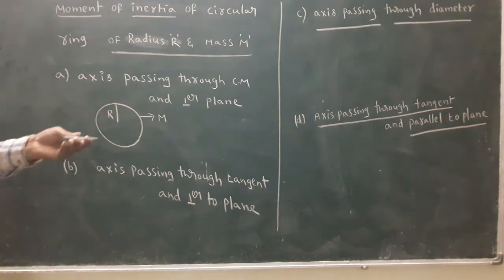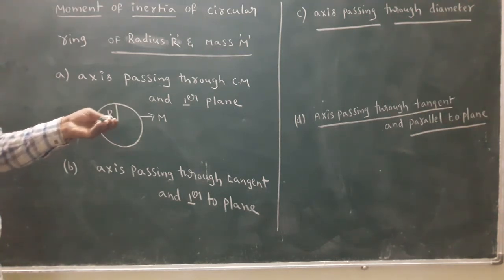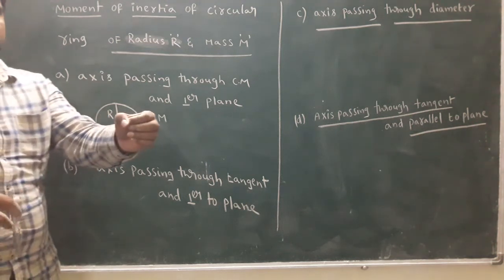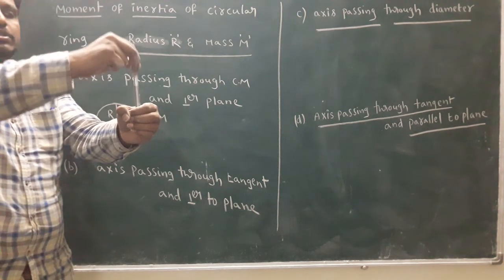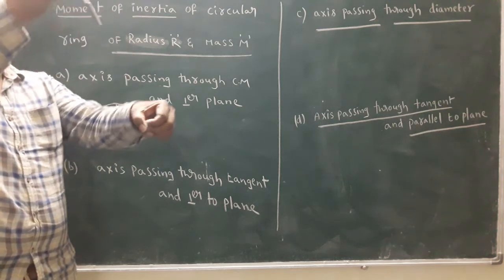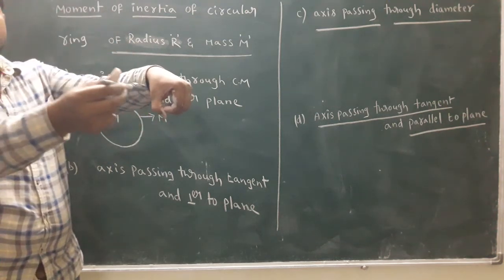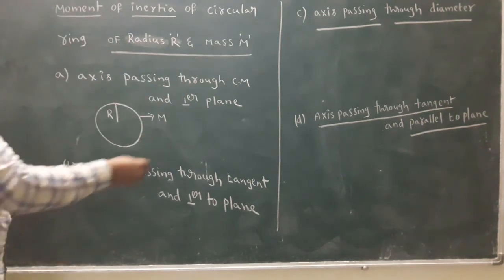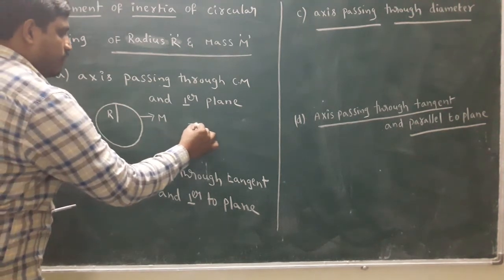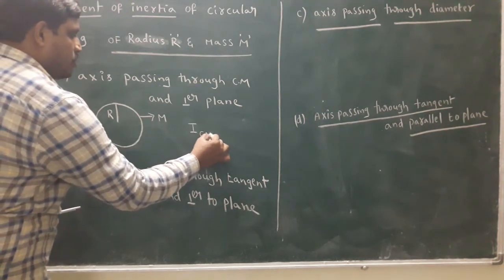Look here, this pen acts as the axis for this ring.